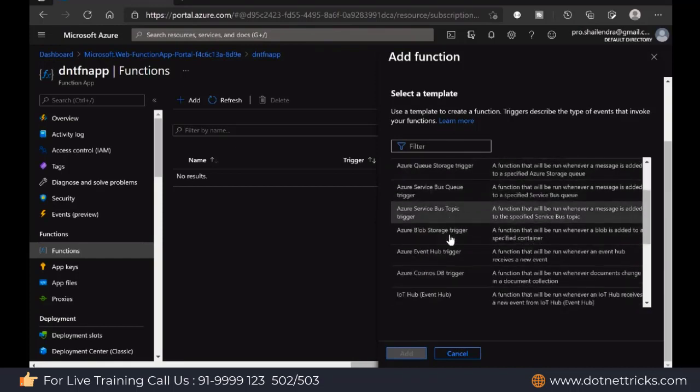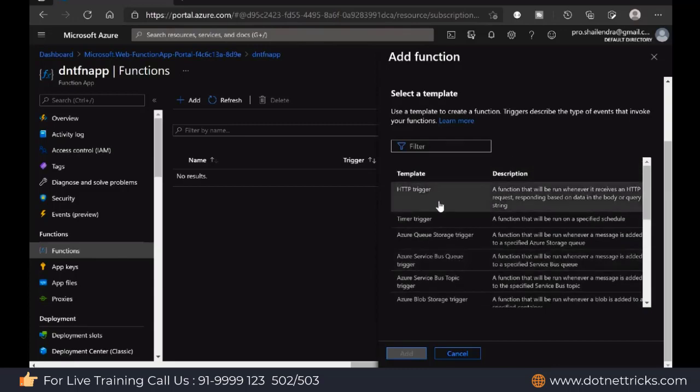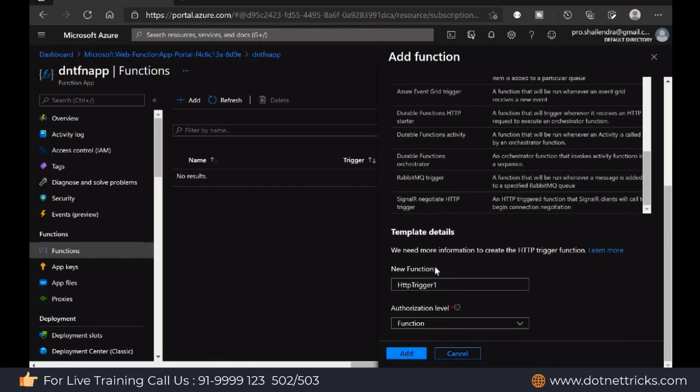So these various triggers are available as templates. One of the templates you can select and connect with that particular Azure service, and whenever that particular event happens, whenever that trigger fires, whatever code you write would be executed.